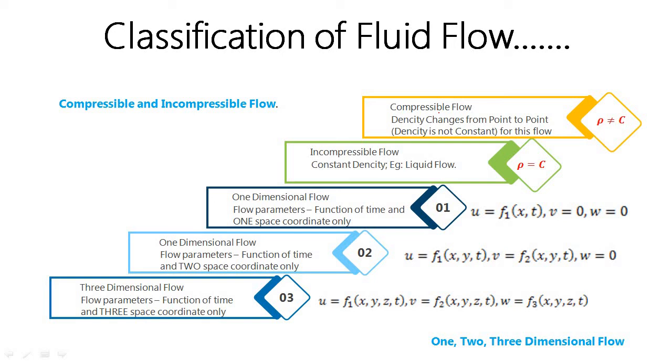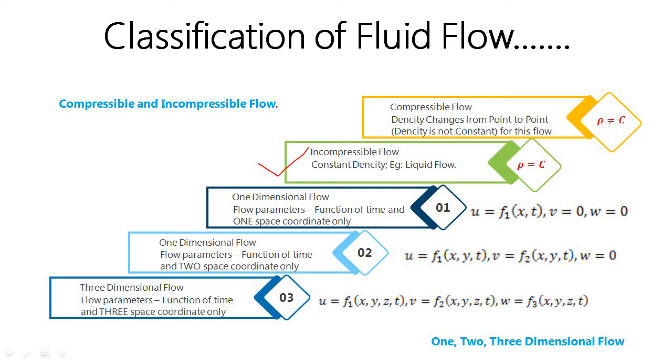So incompressible means there is no change in density. While discussing the compressibility of fluids, we had told that density is a major parameter. If the density of the flow does not change from point to point, that means density is constant, then the flow is termed an incompressible flow.